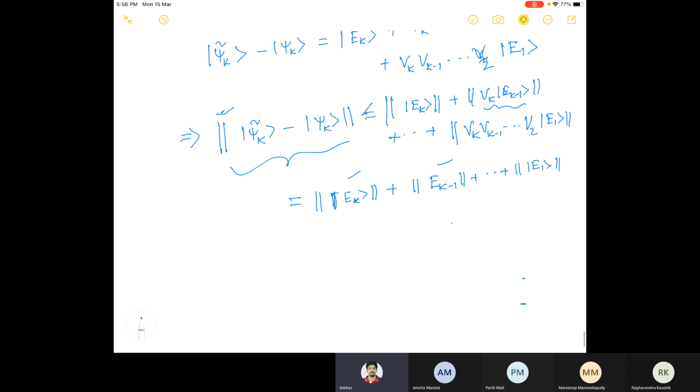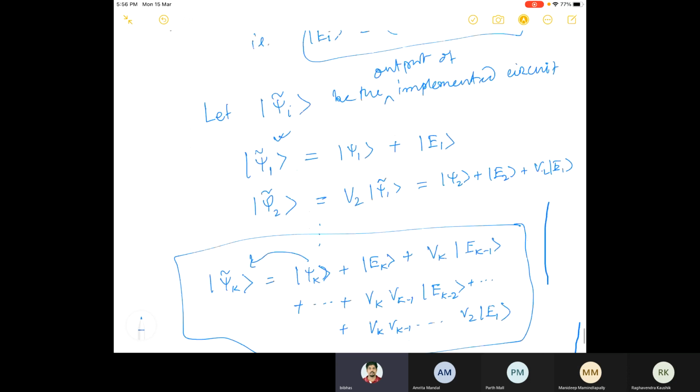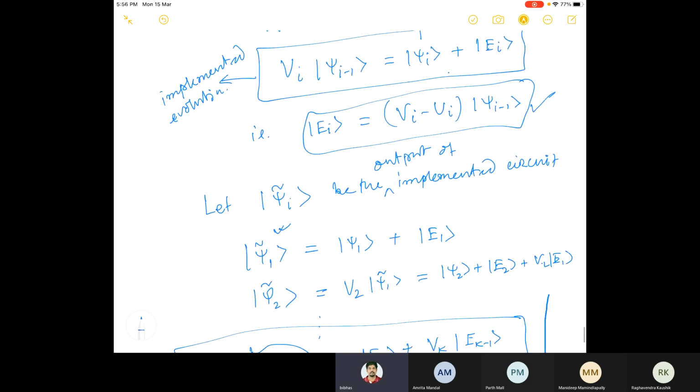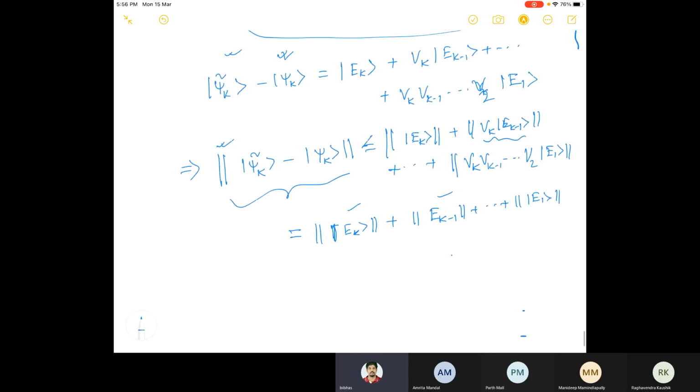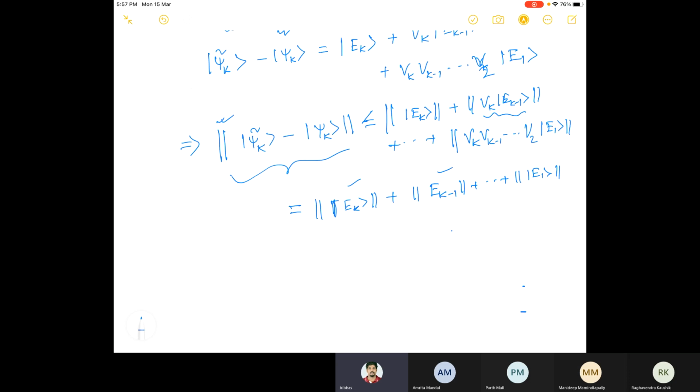Now, what are these ei's? You see here, we have said what this ei is, from this equation. ei is the error when we approximate ui by vi. This is how ei is defined. So we are looking for a bound for this right hand side.